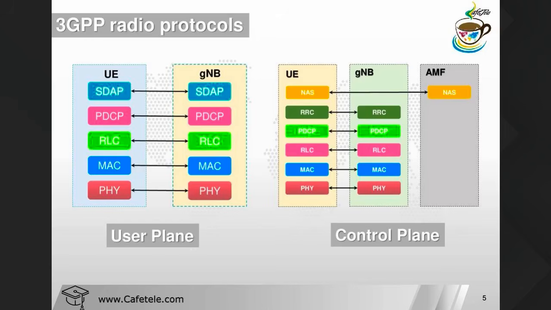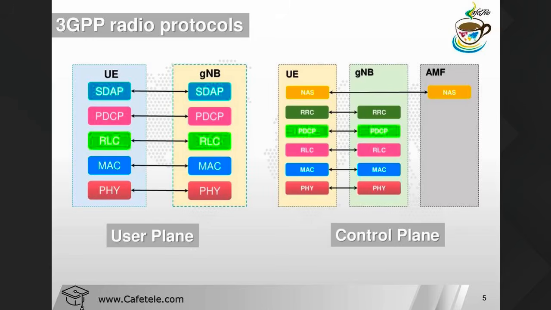So the PDCP layer, I already explained to you. PDCP is basically responsible for IP header compression and decompression. It means whatever packets are coming from the top layer, we compress them with the help of ROHC. Why? Because to save bandwidth. Then reordering and duplicate detection, then ciphering, deciphering, and integrity protection also. Now this is the protocol stack: RLC, then we have the MAC layer, then we have the physical layer.